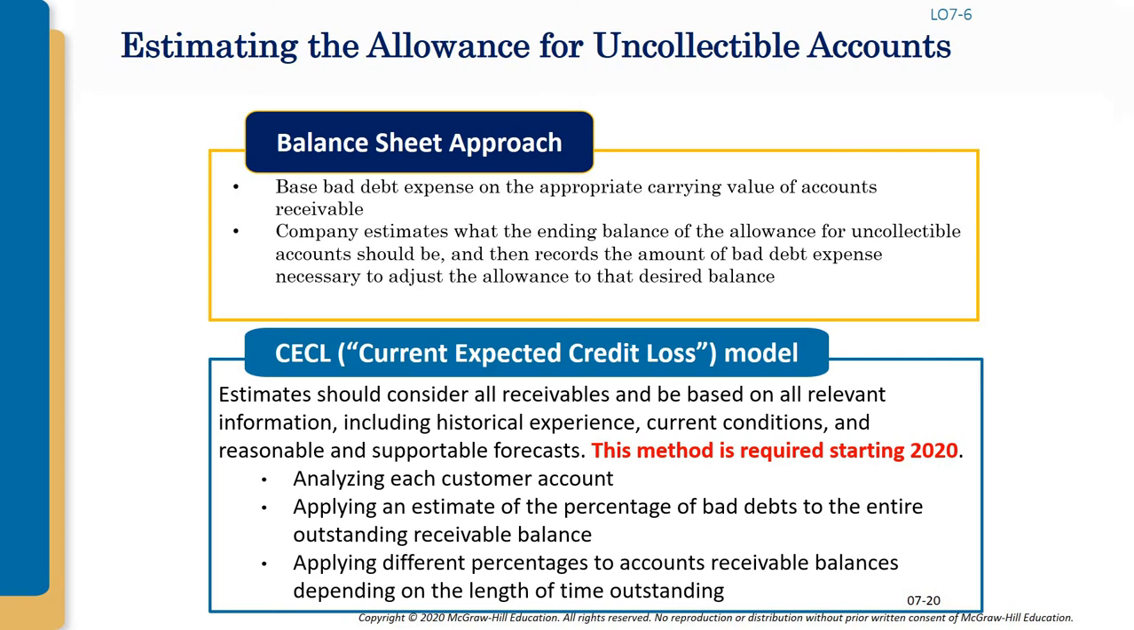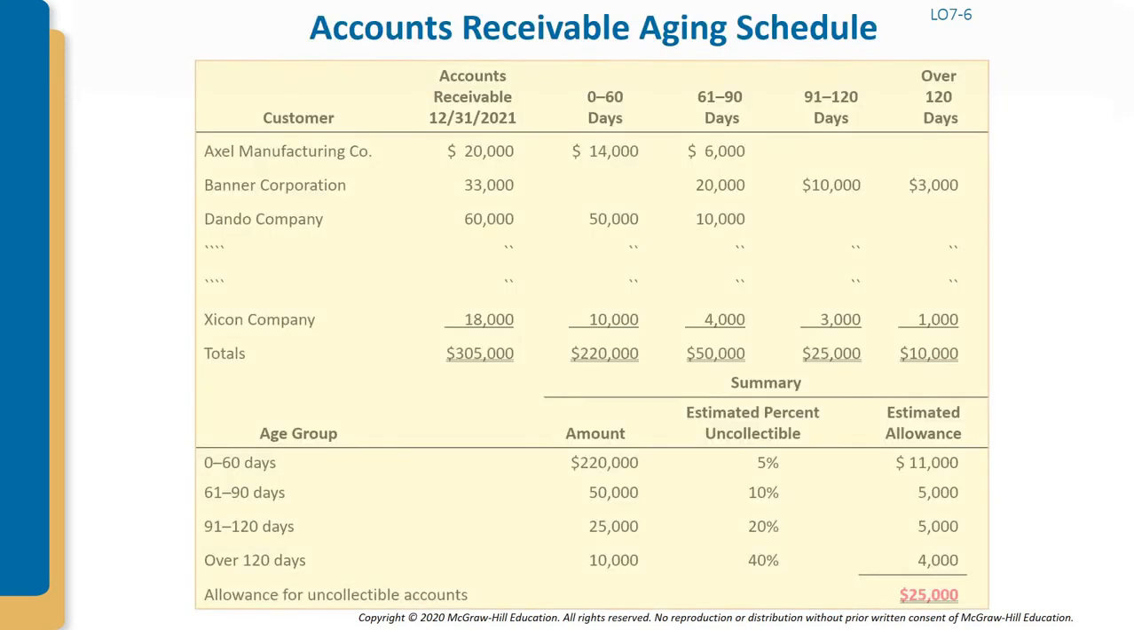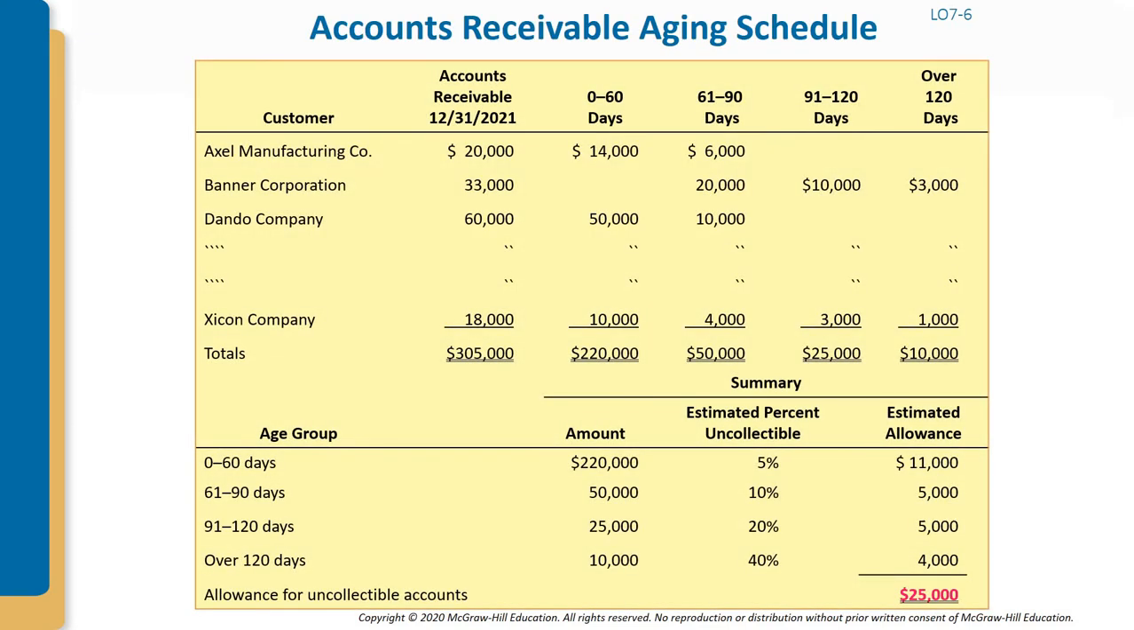So you have to analyze each customer account, applying an estimate of the percentage of bad debts to the entire outstanding receivable balance, applying different percentages to accounts receivable balances depending on the length of time outstanding. For this reason, we will create an accounts receivable aging schedule, and from this aging schedule you can see that